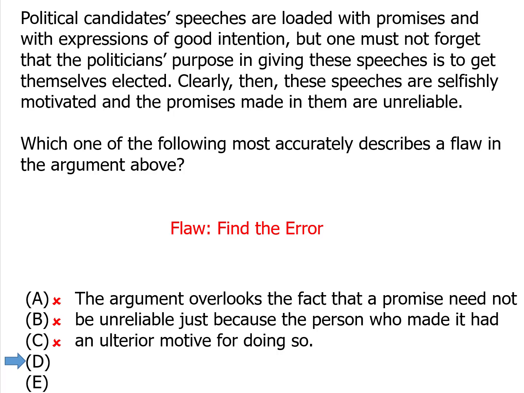The argument overlooks the fact that a promise need not be unreliable just because the person who made it had an ulterior motive for doing so, the ulterior motive here being selfish. So yeah, that was what we were looking for. Answer choice D is the answer.